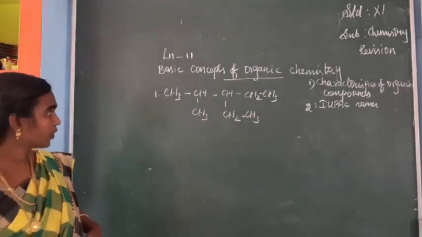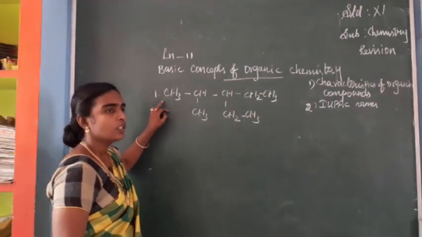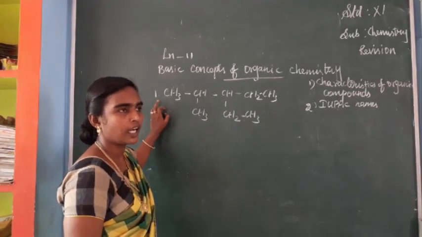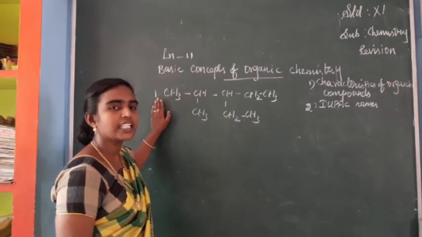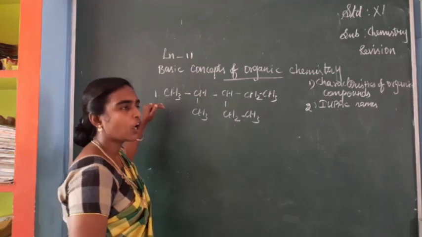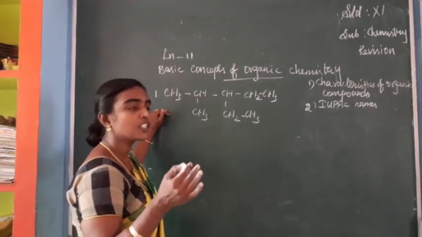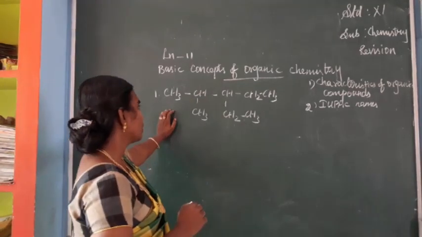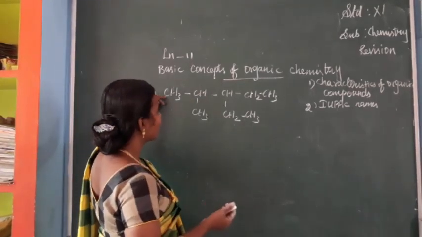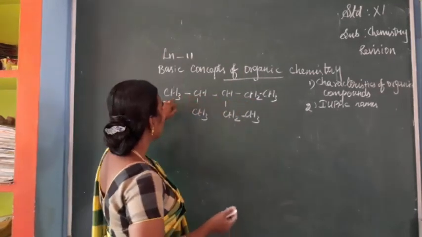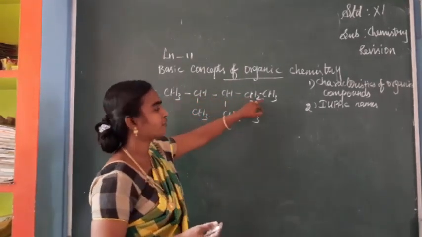Consider this compound. Here we have to number the carbon. The selection of the carbon chain must be lengthy. Afterwards, we have to number the carbon. When you see this long chain, 1, 2, 3, 4, 5, isn't it?